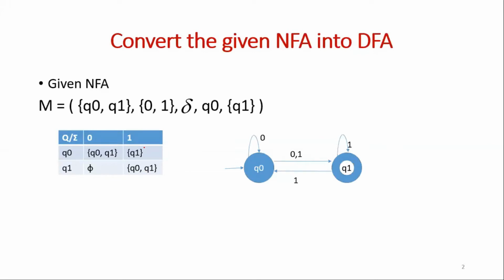Then Q0 for the input 1, it will go to Q1. Then Q1 for the input 0, no transitions, and Q1 for the input 1, it will go to Q0 as well as self loop. Now as there are more than one transitions for the input 0 from the state Q0, it is called as NFA. Similarly, from the state Q1 for the input 1, there are more than one transitions. Now let us convert this NFA into equivalent DFA.